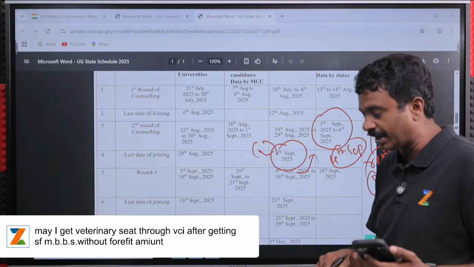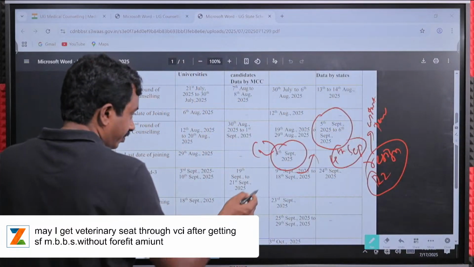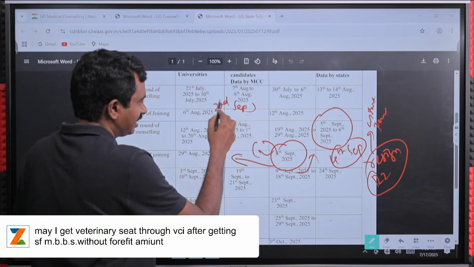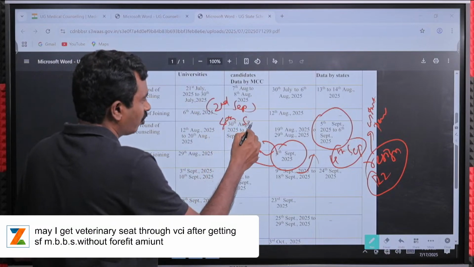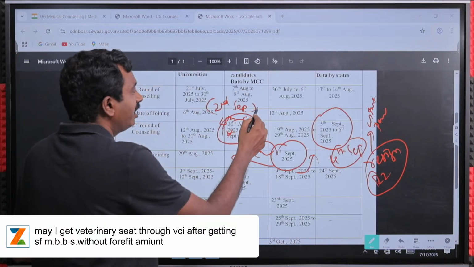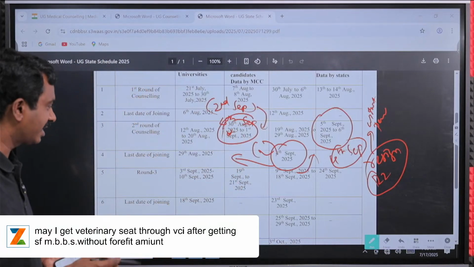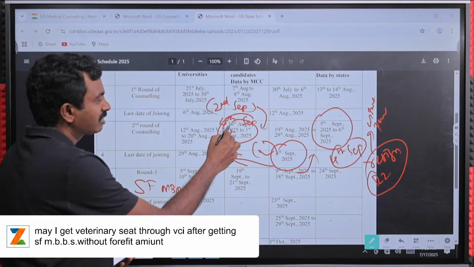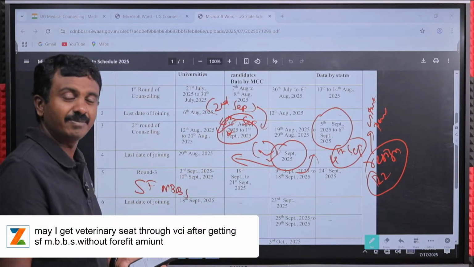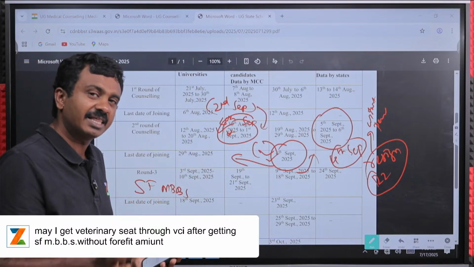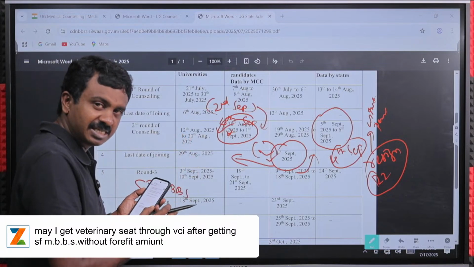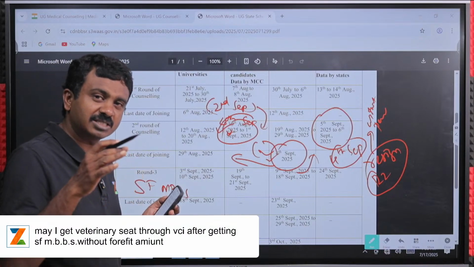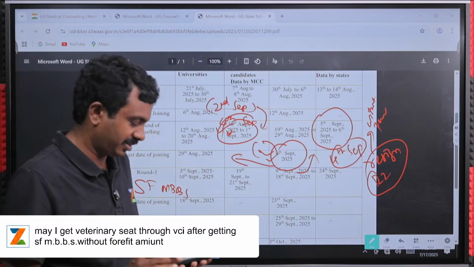We will come up with the state rules. That time you will know. By 2nd September, you got your veterinary sciences seat and your state says you can resign by 4th September or 10th September. Then you can resign and go. So for your state, if you get self-financing MBBS in Tamil Nadu, Tamil Nadu usually allows resignation even after 4th September or this timeline. They will give the timeline. So till that point in time, you have time to join a veterinary seat after getting resignation from your self-financing MBBS seat without losing money.